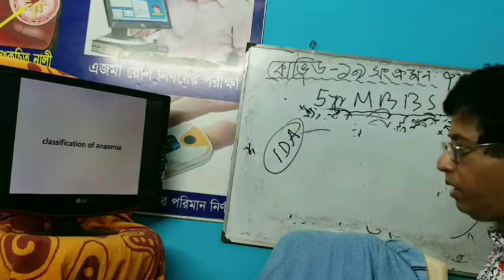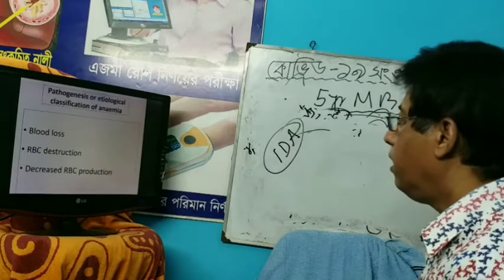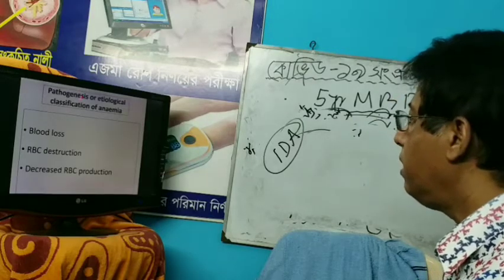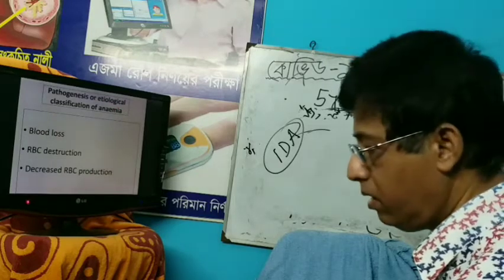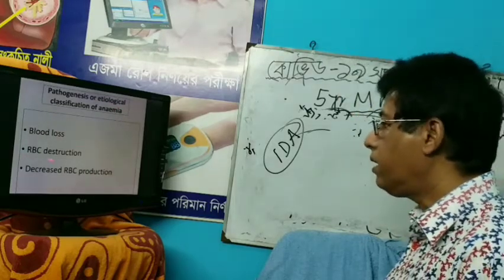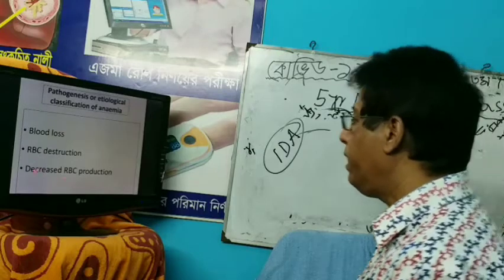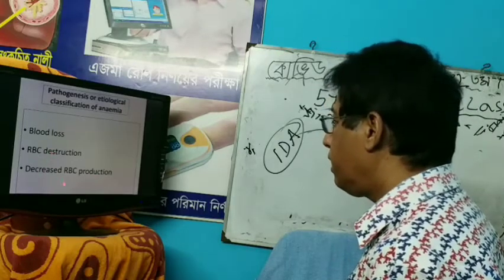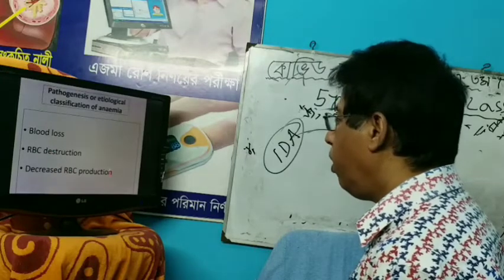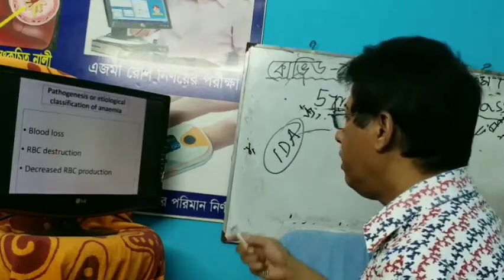Now, classification of anemia, very important. There is pathogenesis or etiological classification of anemia. Anemia may be blood loss, anemia may be destruction of the RBC, anemia may be decreased RBC production. So blood loss, destruction, reduced production, all these things lead to anemia.